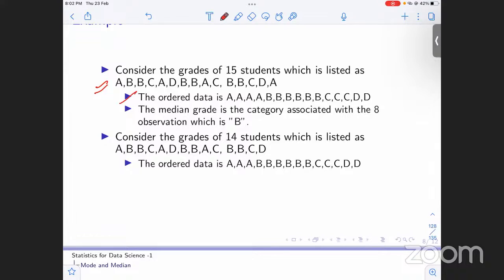The median. Now we have this ordered data. We have 15 students, so the 8th category is obviously going to be the median, right? The median is the (15 plus 1) by 2th observation. 15 plus 1 is 16, by 2, so the 8th observation. We can see that the 8th observation is B. So B is our median.